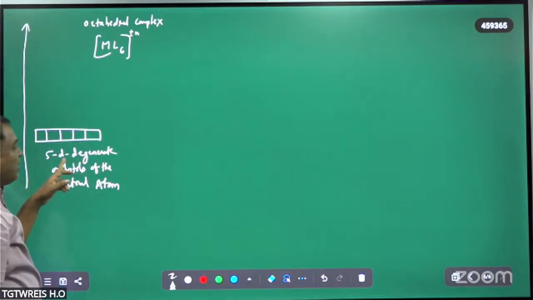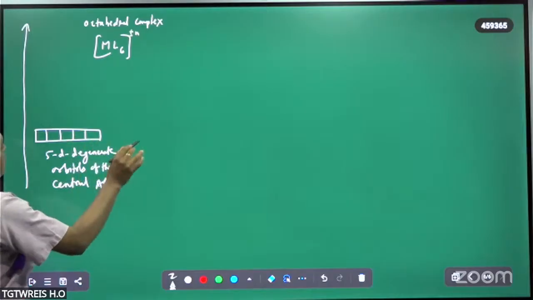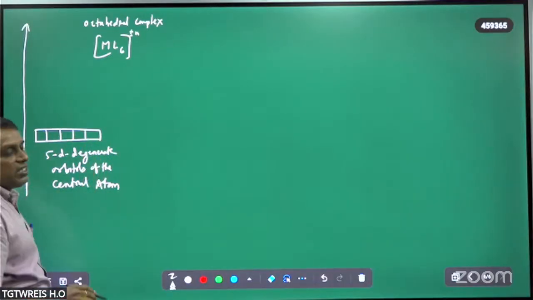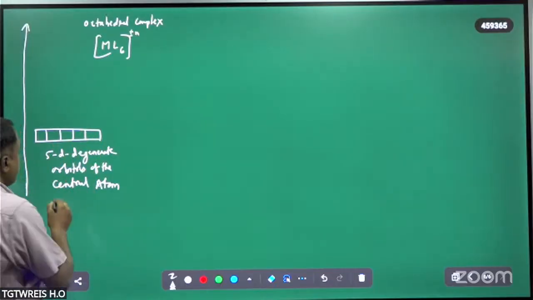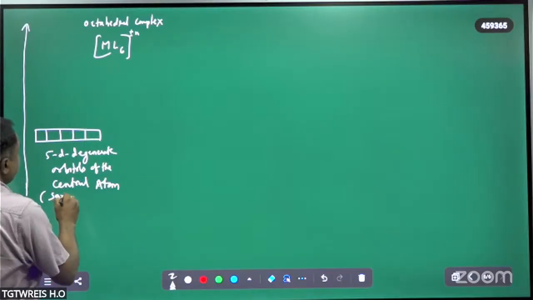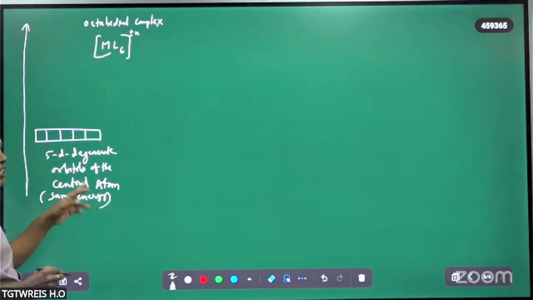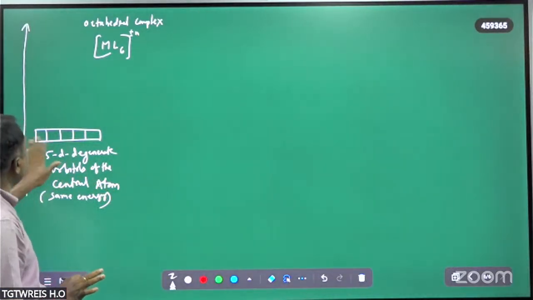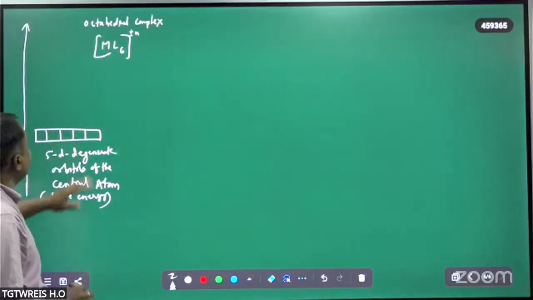Without any ligand present along with the central atom, these are degenerate orbitals, because degenerate means equal energy. These 5 d orbitals have the same energy. So now the central atom is present without any ligand.